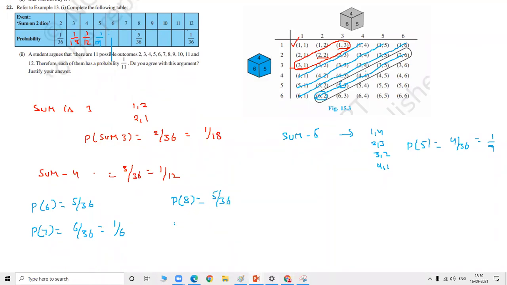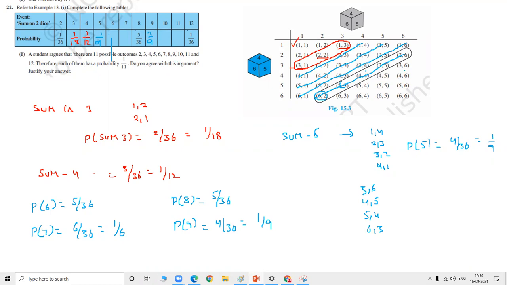Yes, we got it. Sum is 9. When sum is 9, what are the possibilities? With 1 it is not possible. With 2 also it is not possible. With 3 it is possible. 3 comma 6, 4 comma 5, 5 comma 4, 6 comma 3. So that is 4 by 36. That is 1 by 9. So here you will get 1 by 9.